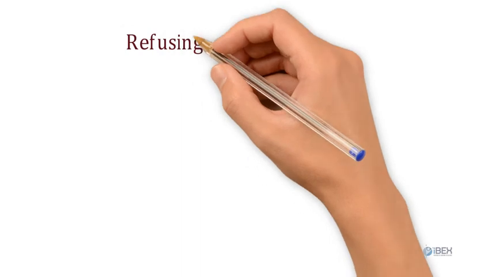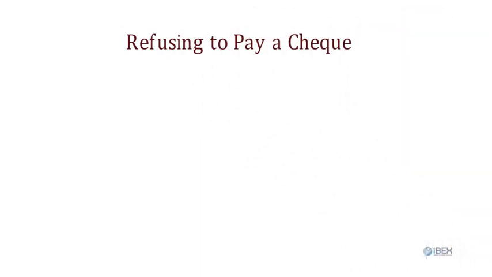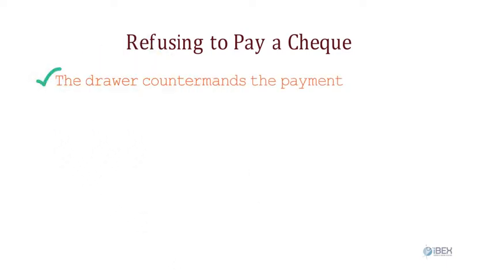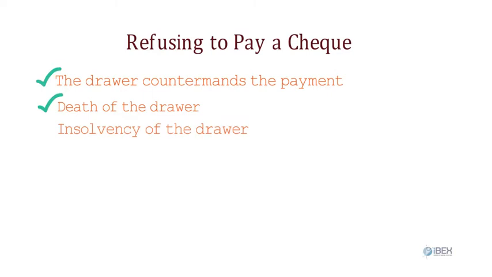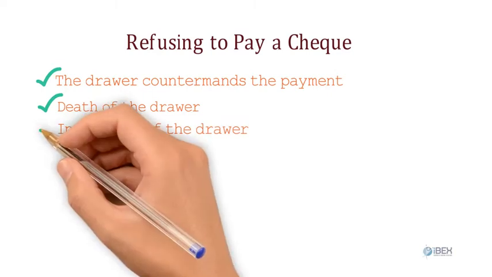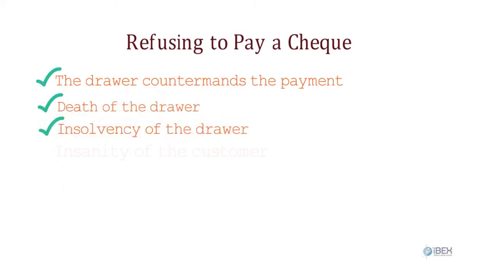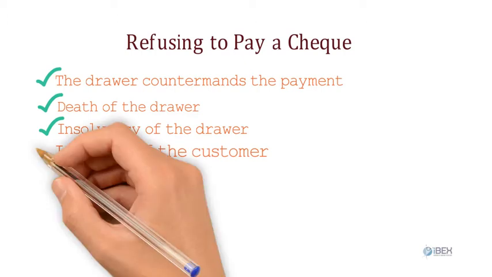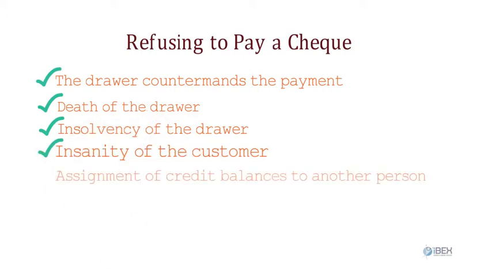Refusing to pay a check. Banker may refuse to honor a check, otherwise in order and having sufficient balance available for appropriation, if: 1. The drawer countermands the payment. 2. Death of the drawer. 3. Insolvency of the drawer, in case insolvency proceedings are started against the customer. 4. Insanity of the customer. 5. Assignment of credit balances to another person.